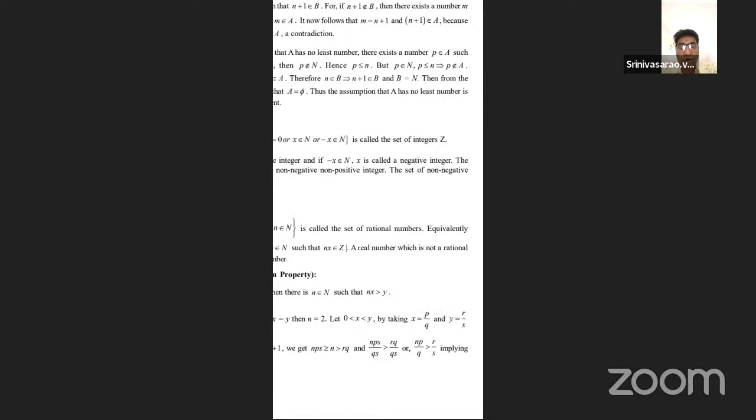Now, by the division algorithm, take n equal to rq plus 1. Multiplying, n lies between nps and rq. So nps by qs is greater than rq by qs, because qs is applied to both parts; in the left side q and s cancel, giving it is greater than r by s.